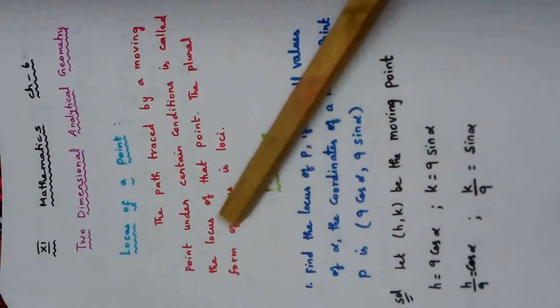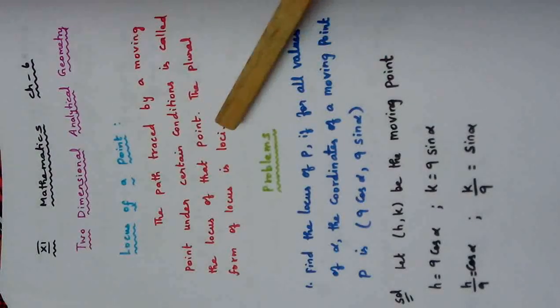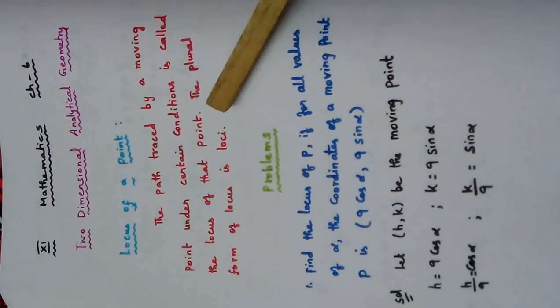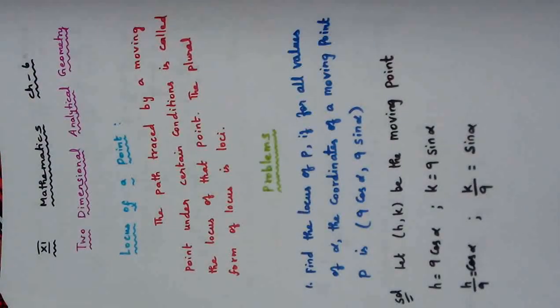The plural form of locus is loci, L-O-C-I, which means plural. Locus means singular. So what is the meaning of locus? It is nothing but the path traced or created by a moving point with some geometrical conditions.